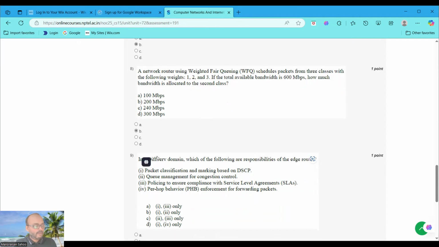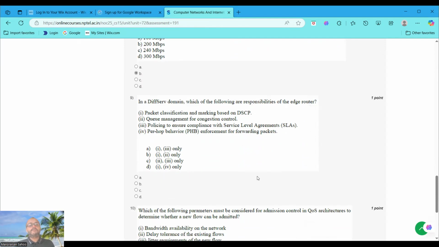Now moving to question number 9. In this domain, which of the following are responsibilities of the edge router? Packet classification and marking based on the DSCP. Yes, it is a correct statement. The second one, queue management for congestion control, is not. Policing to ensure compliance with the service level agreement, yes. Only option I and III is the right answer.